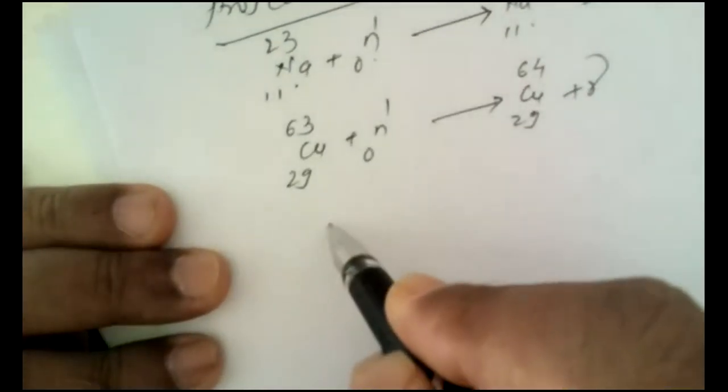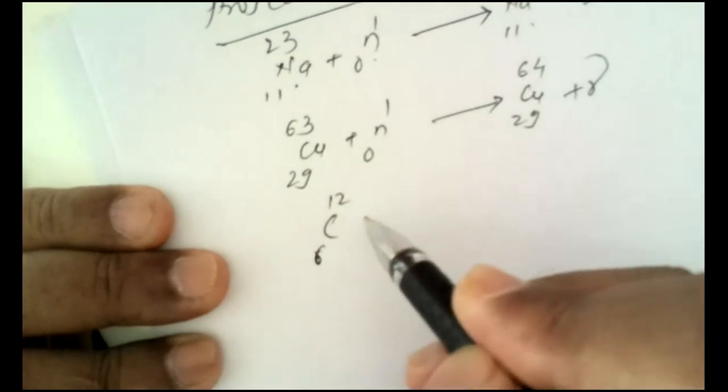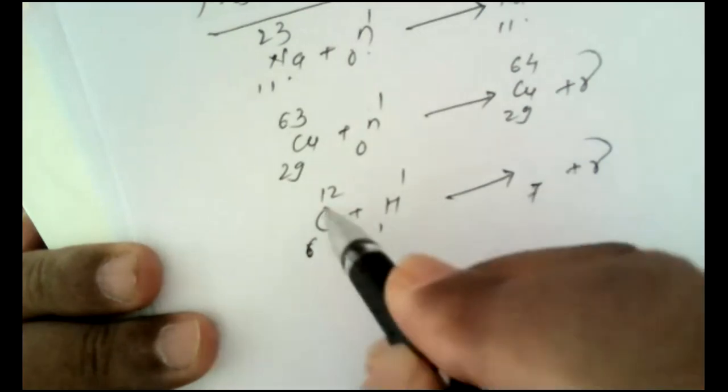Take another example of carbon 6, 12 with protons. This is also a very simple reaction, and gamma particles are ejected. What is the remaining product? Very simple. 6 plus 1 is 7, 12 plus 1 is 13, so nitrogen 7, 13 is obtained.